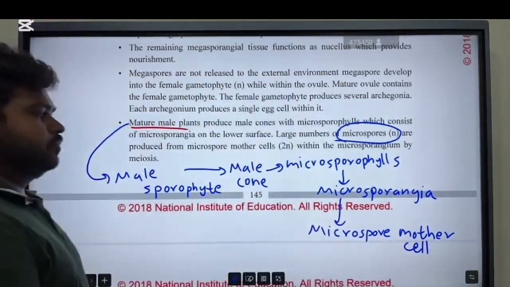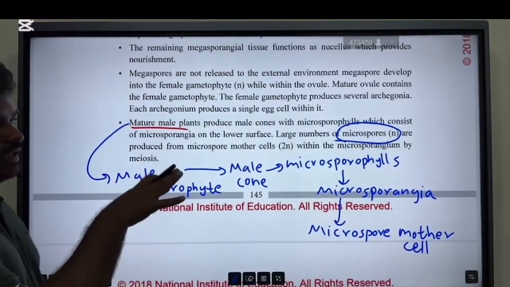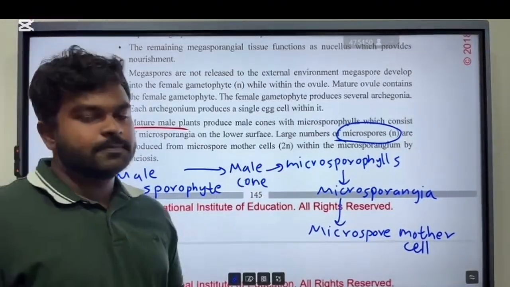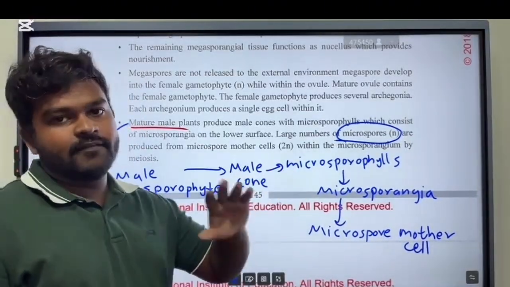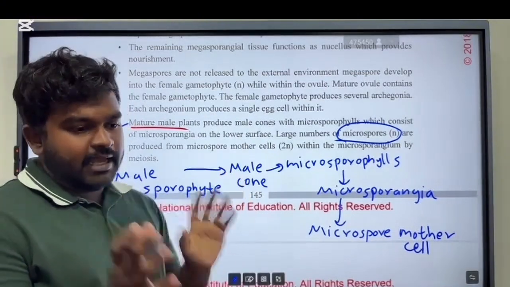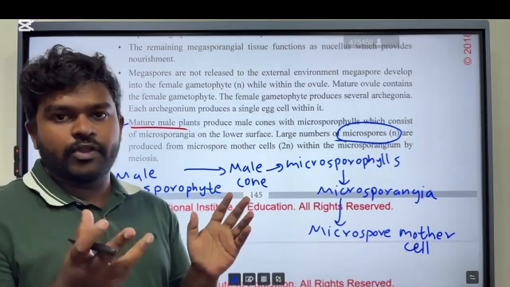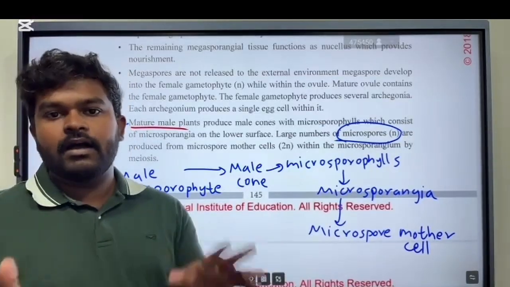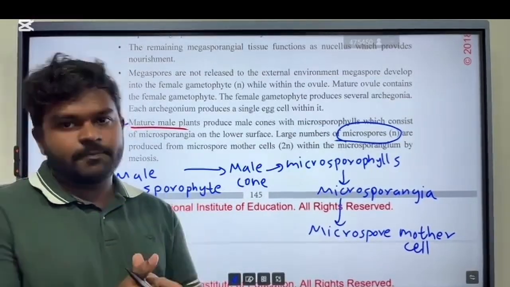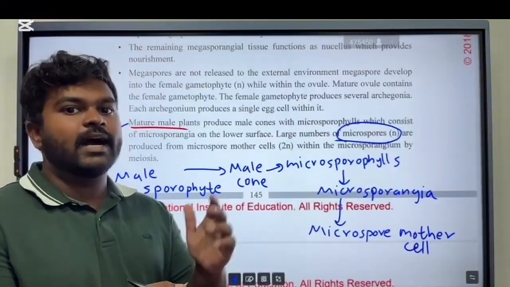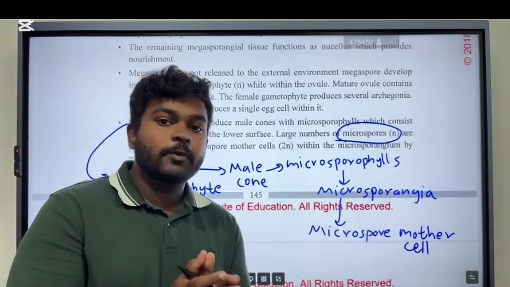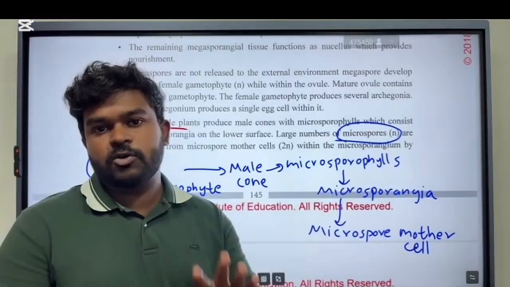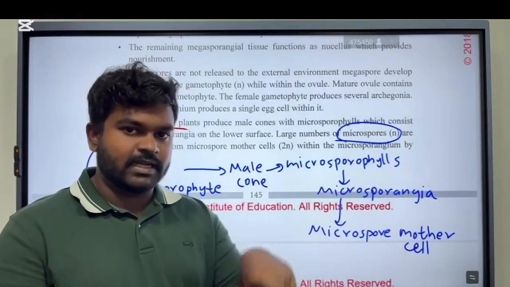Now you have to compare this with the female sporophyte. In the female sporophyte there were megasporophylls, and in the megasporophylls there were ovules connected to them. Within the ovules there were megasporangia, which initially differentiate into a megaspore mother cell. Then the megaspore mother cell produces four megaspores by meiosis, right? Remember that.